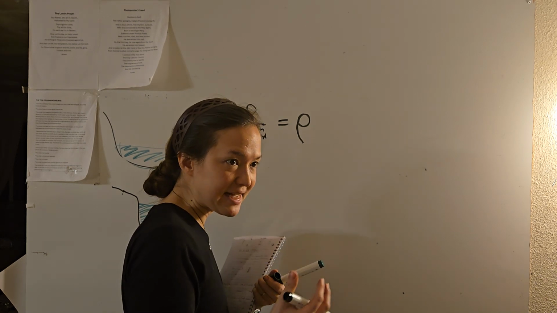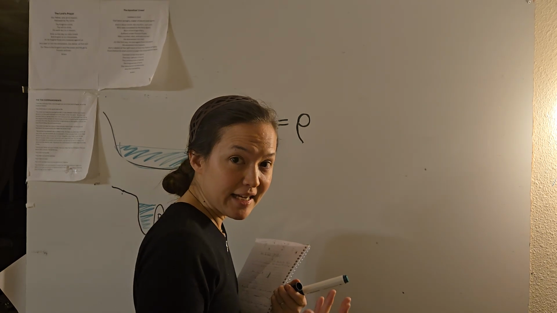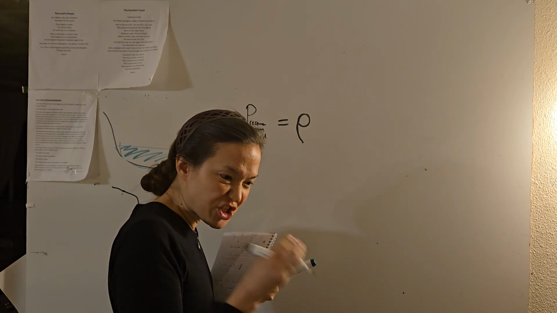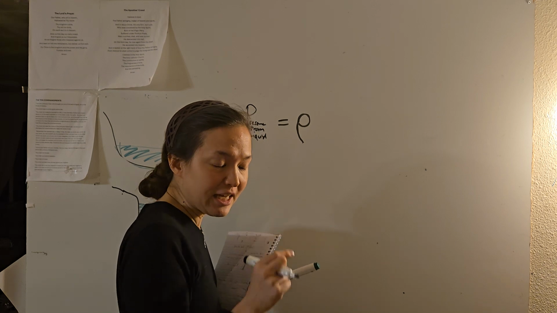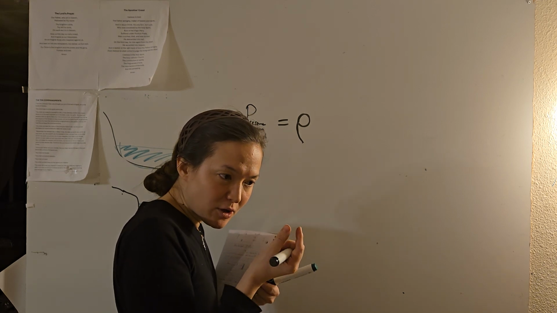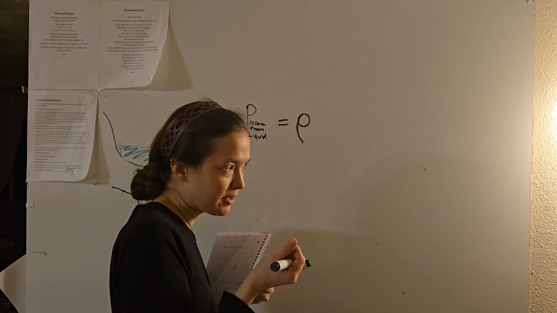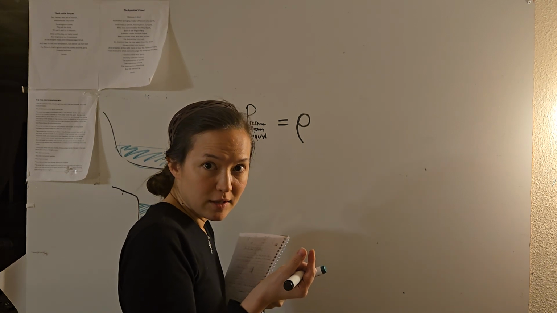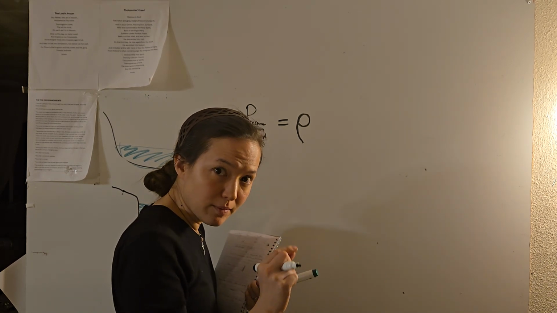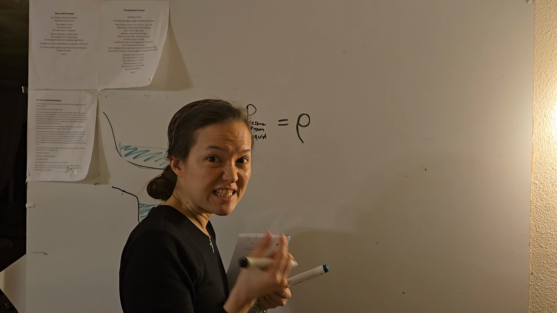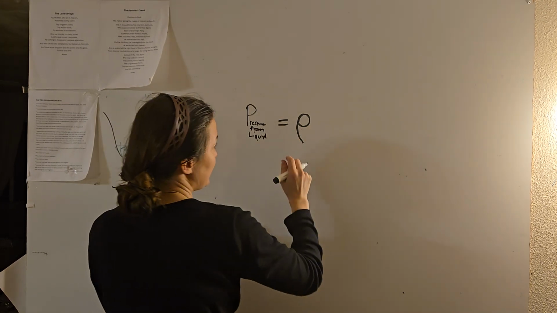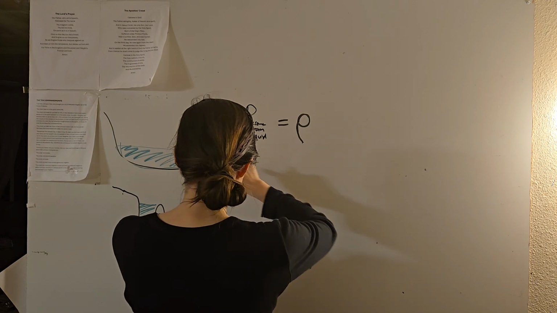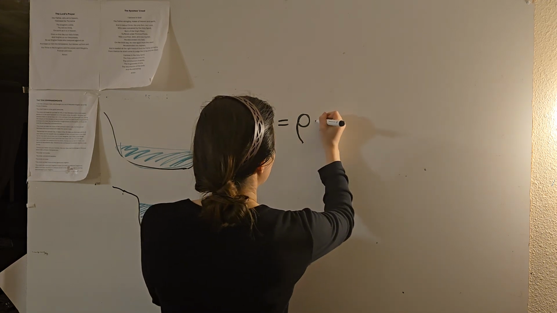So, for example, the density of lead is much higher: you get a lot more stuff if you have one little centimeter cube of lead. If you have a little centimeter cube of a marshmallow, it might take up the same volume as a centimeter cube of lead, but you have a lot less stuff there. It's a much lower density. Okay, so this is density. So the density of whatever liquid it is times the depth.